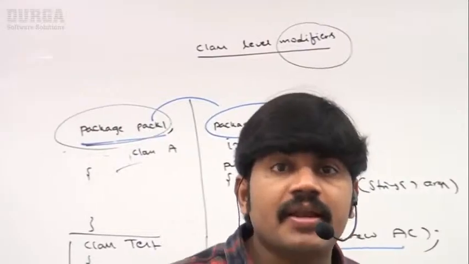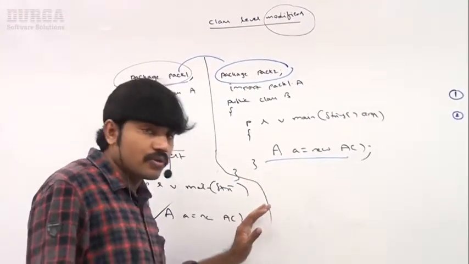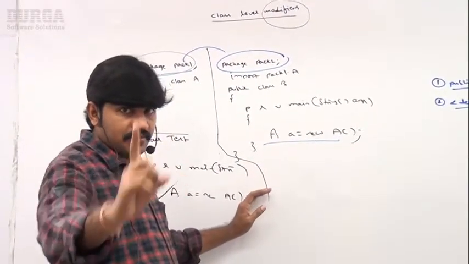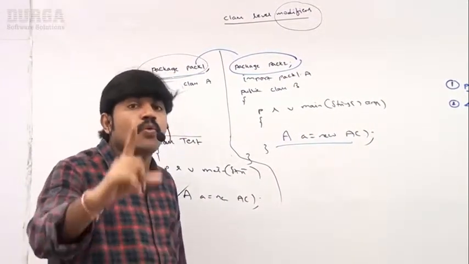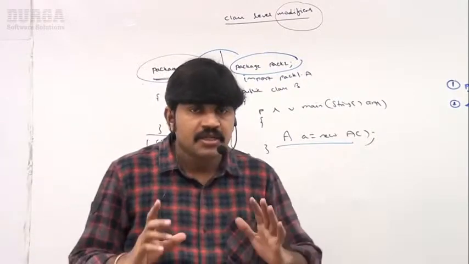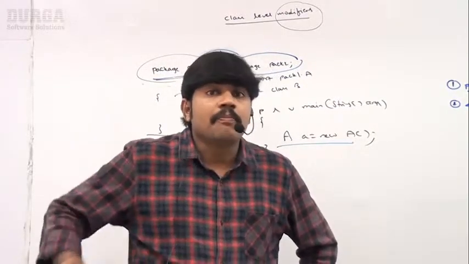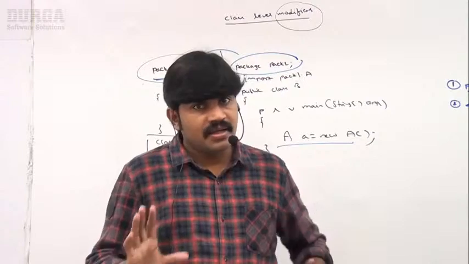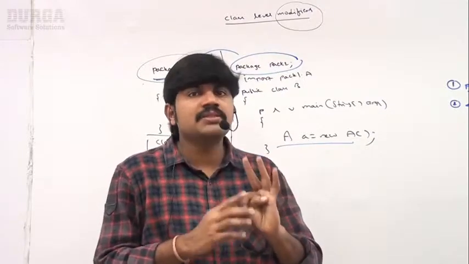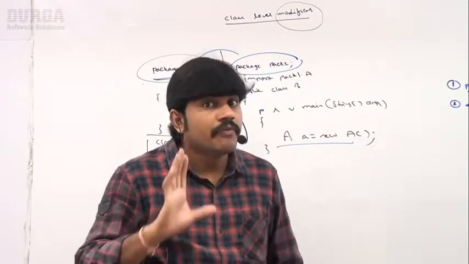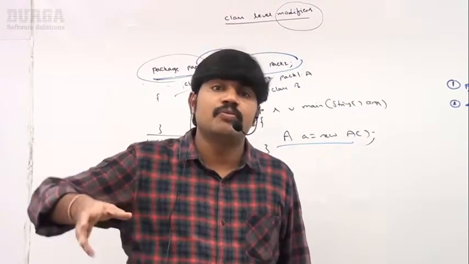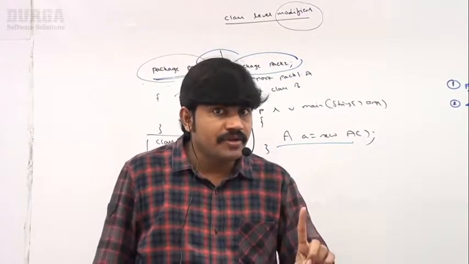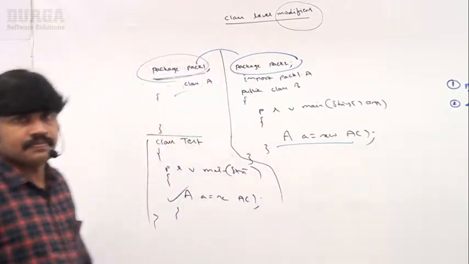So what it means, what you people should be aware of clearly, the important conclusion: public class means from anywhere you can access. Default class means only within the current package. That's why default access is also known as package level access. Clear, right? What is public class? What is default class? These two are very, very important for the exam sake. Next, the most dangerous, most important abstract modifier. That thing I will discuss.